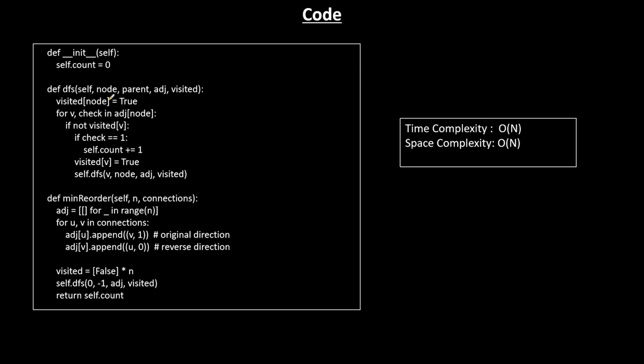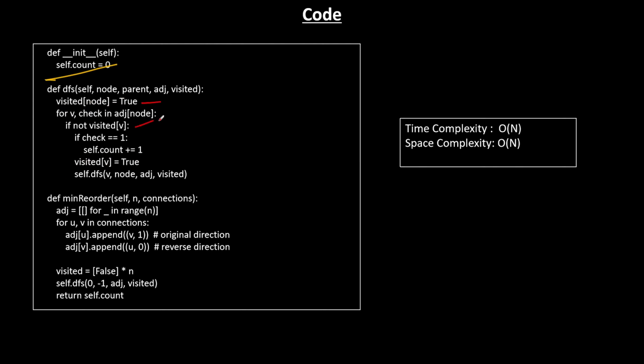Now the code is the exact copy of the approach we discussed. Let's understand it line by line. So we declared the count variable globally here. And this is the DFS function. We mark the particular node as visited as true. This is not required. Okay. Then we go for the, if we clear it properly. Okay. So we mark this visited as true, node as true.